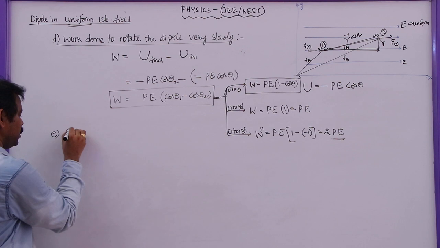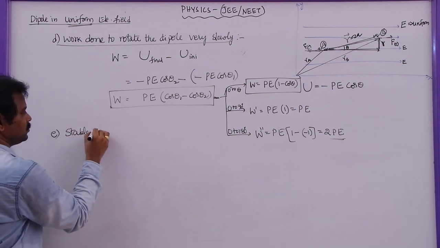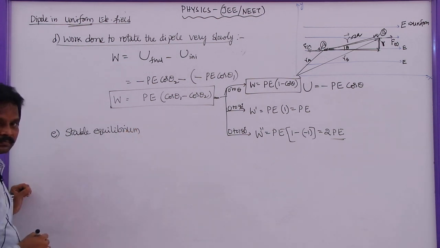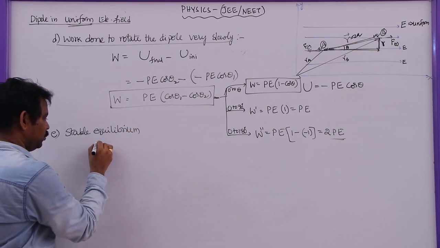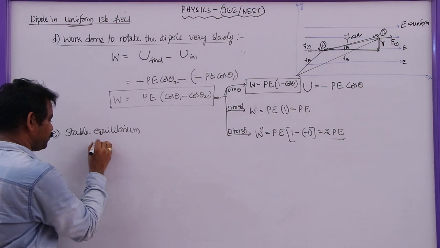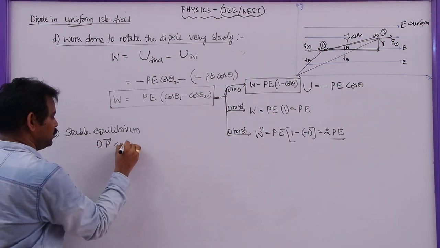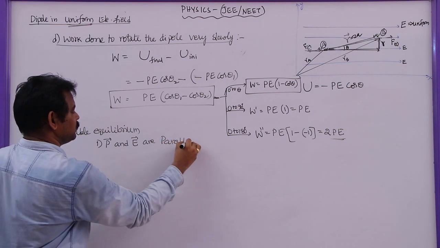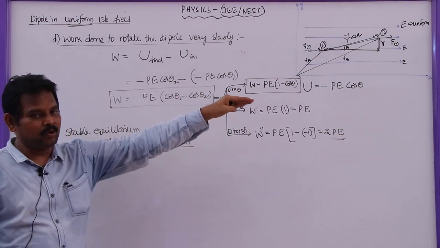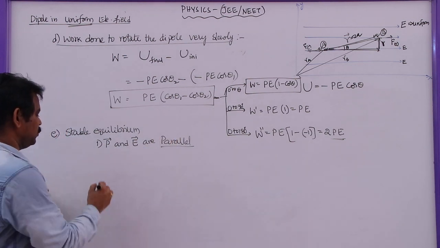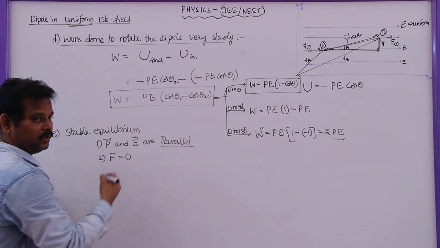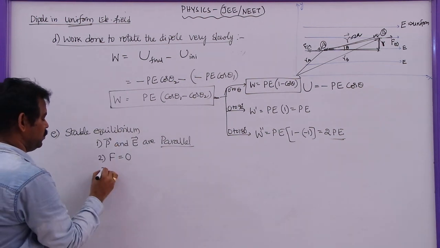Now, in stable equilibrium, as already discussed in the previous video, P bar and E bar are parallel to each other. That means both the dipole moment and electric field are in the same direction. Second, the net force experienced by the dipole will be 0 as it is a uniform electric field.